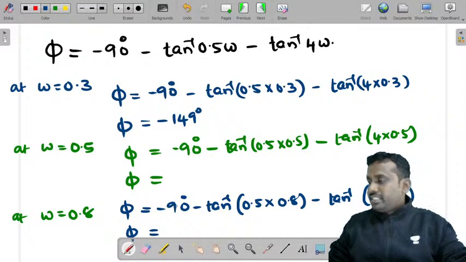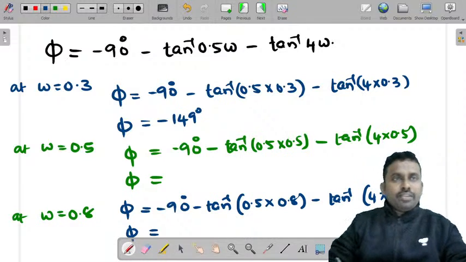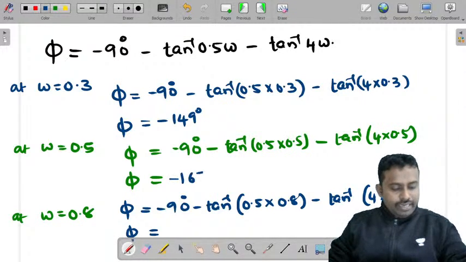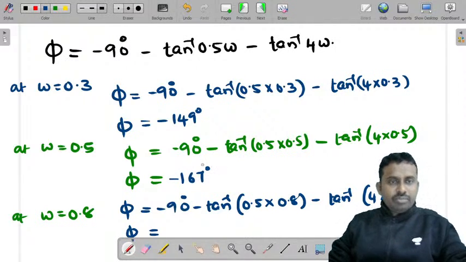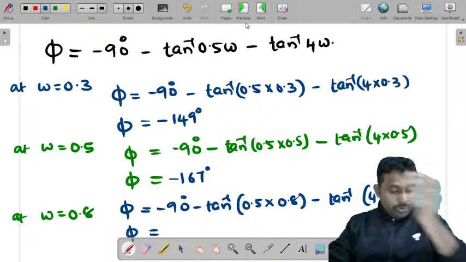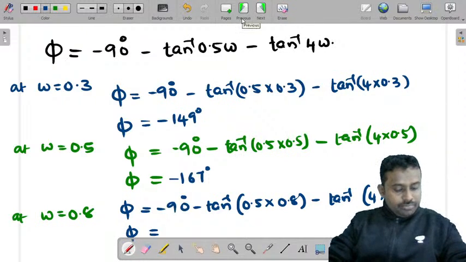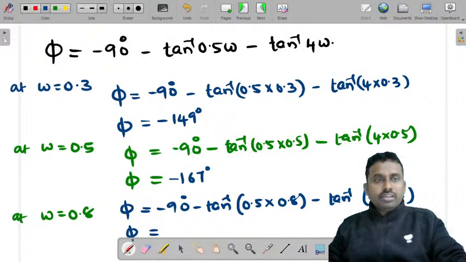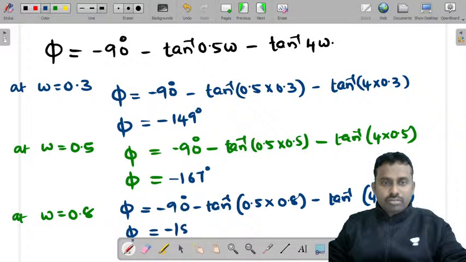For 0.5, 167. Yeah, so for 0.5 it is minus 167 degrees. Very good. Varsha, what is the value for 0.8? Sanjana, for 0.5 it is minus 167.4. That is very good, correct. I'm just taking it as an approximate value 167. Minus 184 for 0.8. Yes, minus 184.